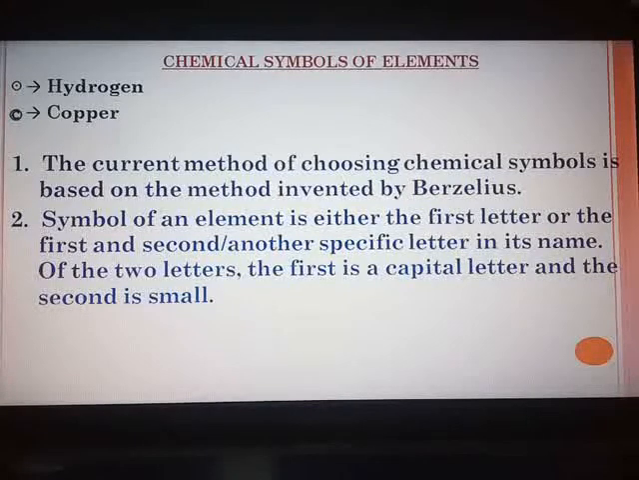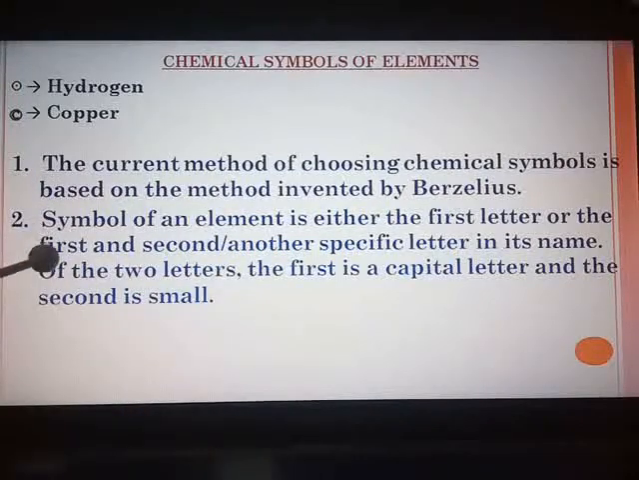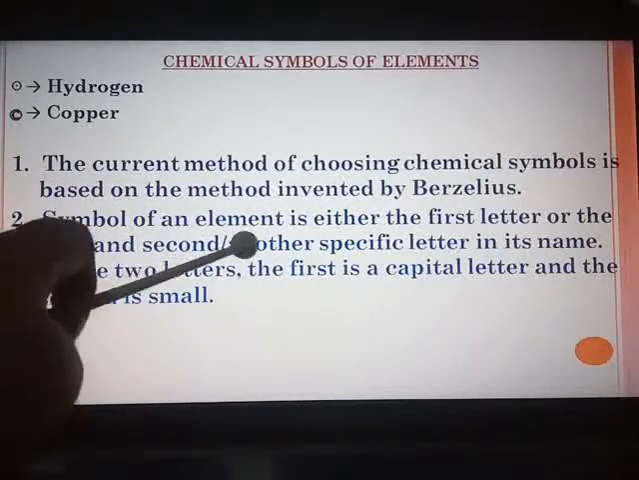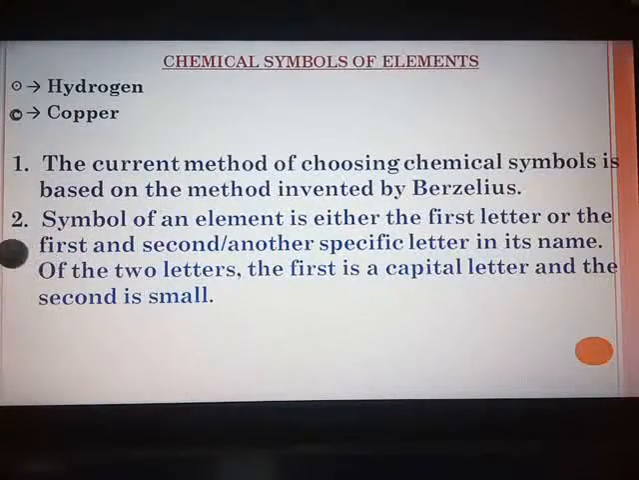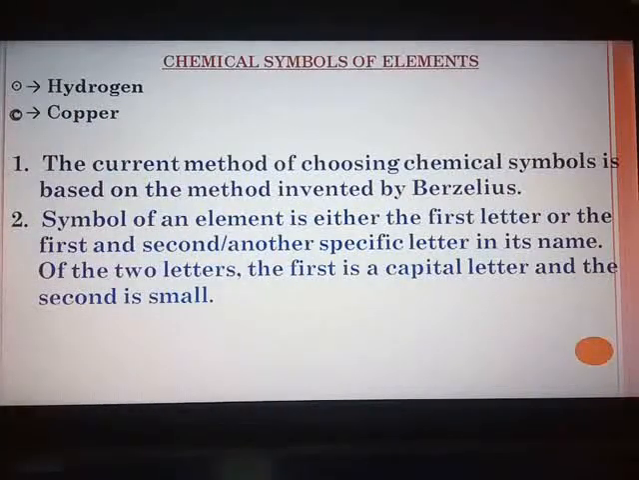So how can you define a symbol? The symbol of an element is either the first letter or the first and another specific letter in its name, and of the two letters the first is always a capital letter and the second is small. So if you have to mention the symbol for chlorine, Cl, then C is capital, l is small. I hope you have followed up to chemical symbols of elements.